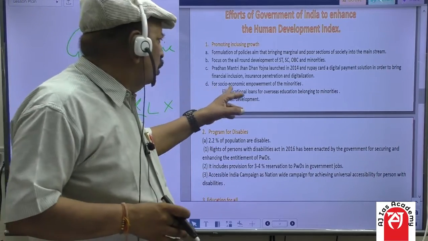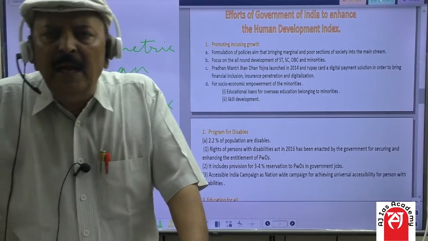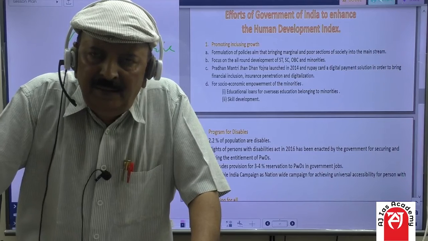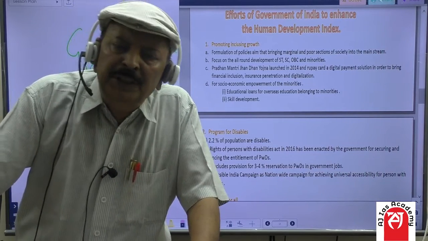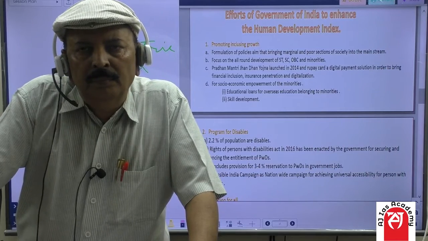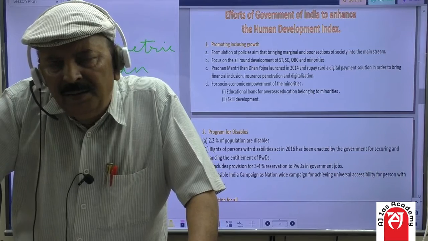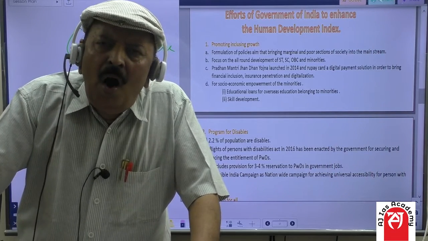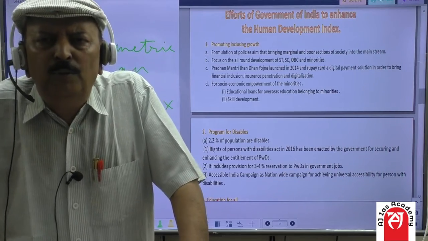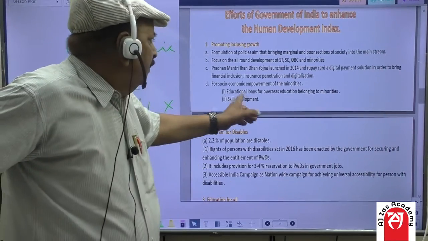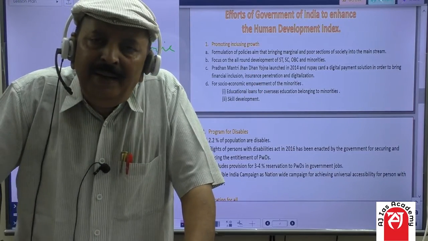Another point is socio-economic empowerment of minorities. Friends, as you know, Muslims, Buddhists, Parsis, Sikhs, Jains, all these minorities combined together form about 18 to 20%, and their empowerment is very necessary. Why?